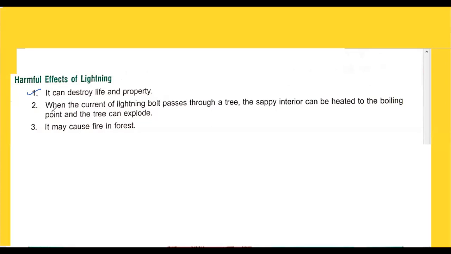Second one is when the current of a lightning bolt passes through a tree, or when lightning comes towards the tree, the sappy interior can be heated to the boiling point and the tree can explode. Right? Tree can explode. Third is it may cause fire in forests. Right? So these are a few harmful effects of lightning.